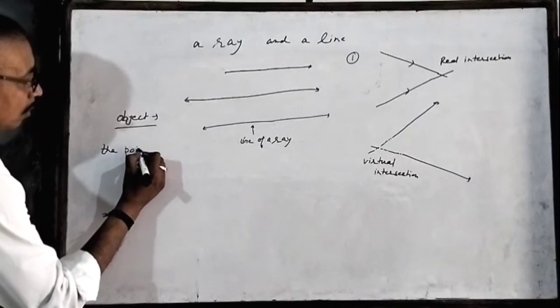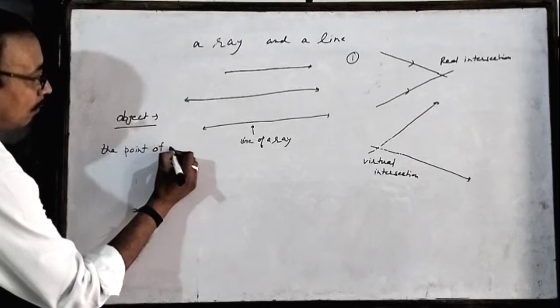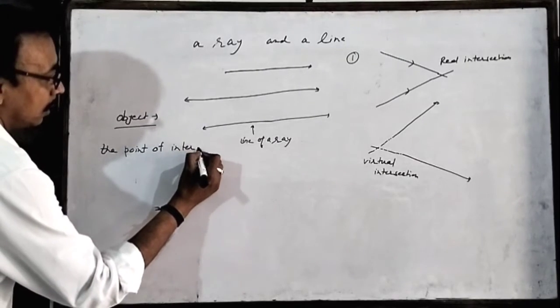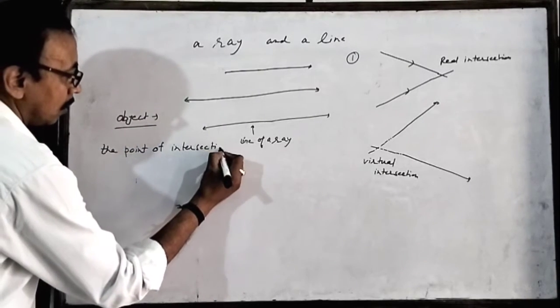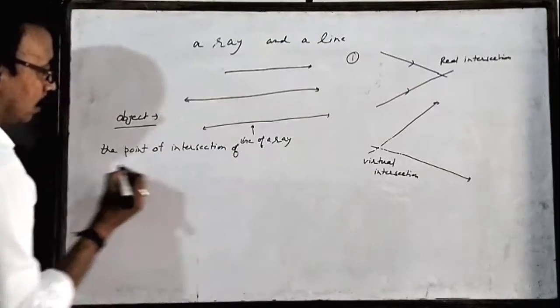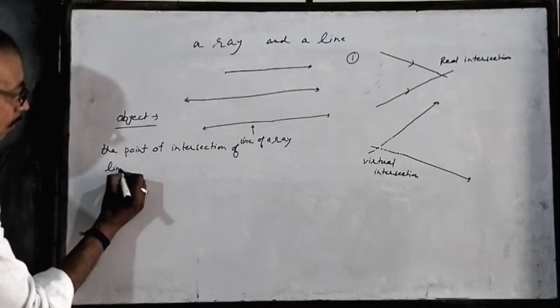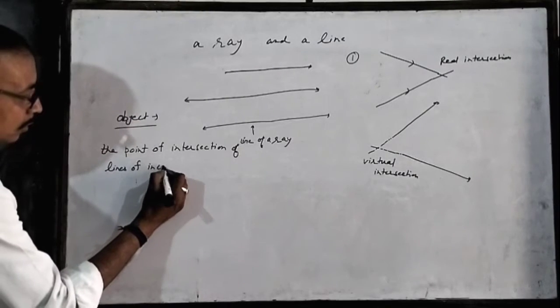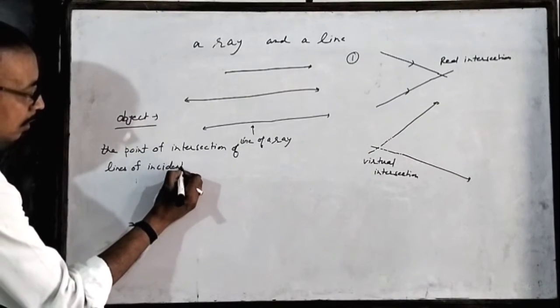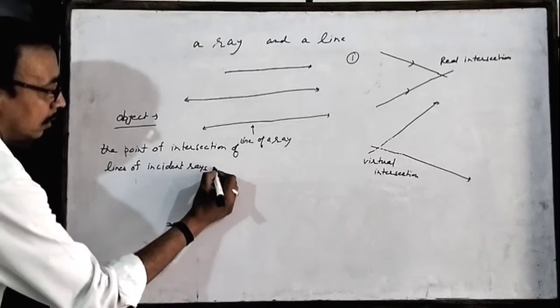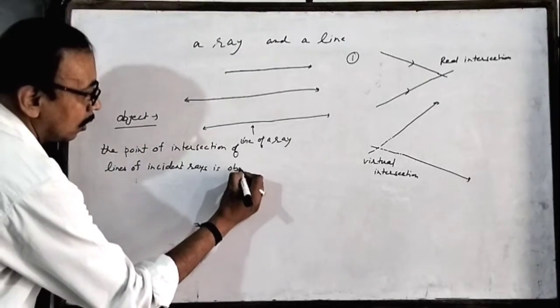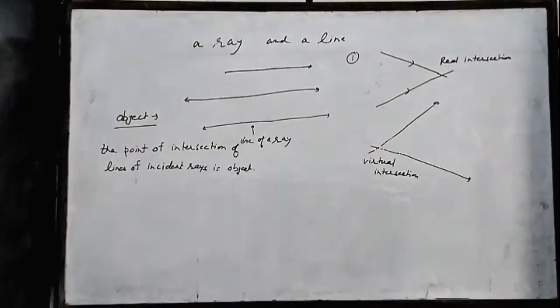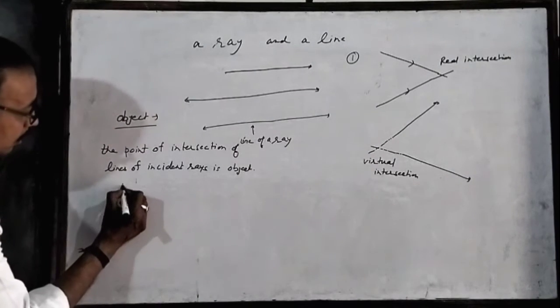The point of intersection of lines of incident rays is object. उसे ही हम object बोलते हैं लाइट में. That is called object.